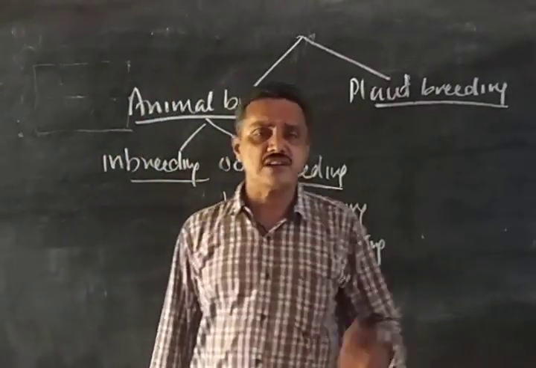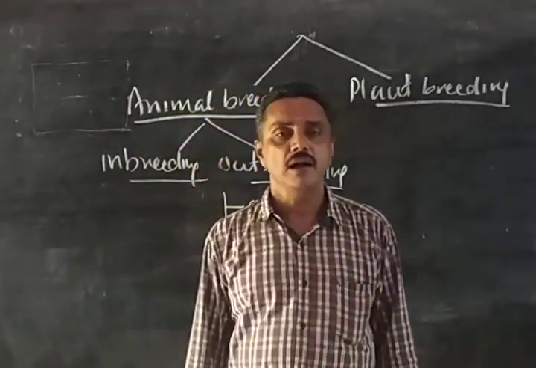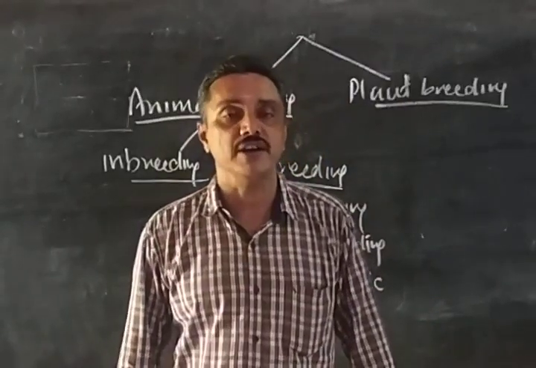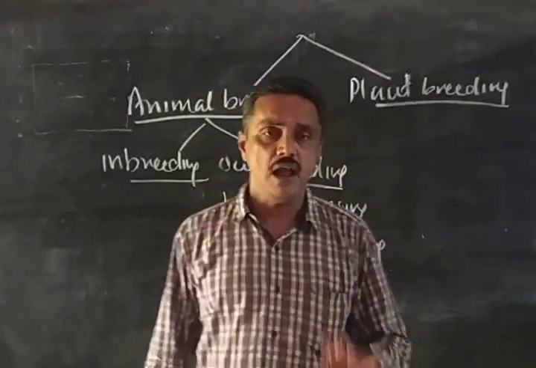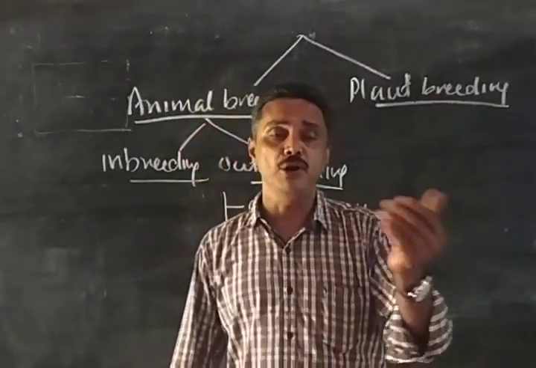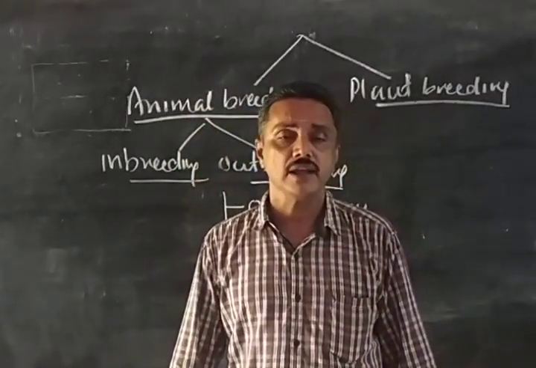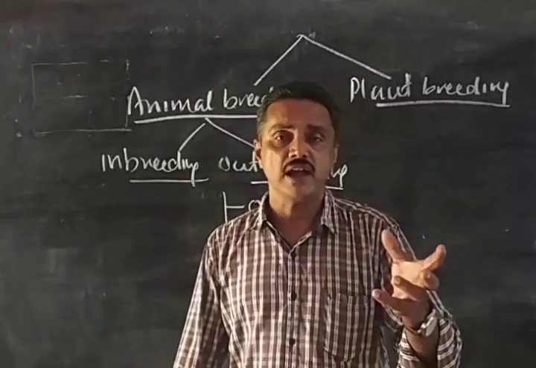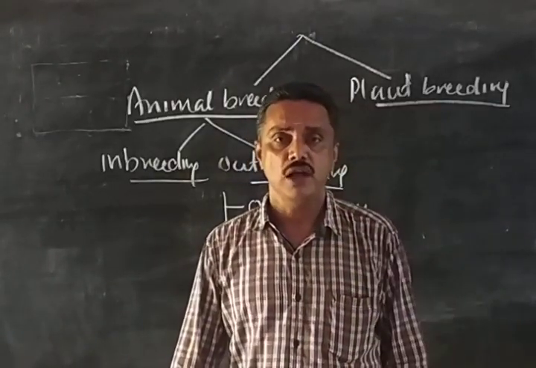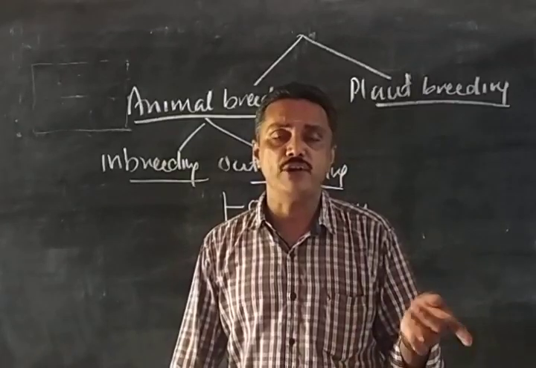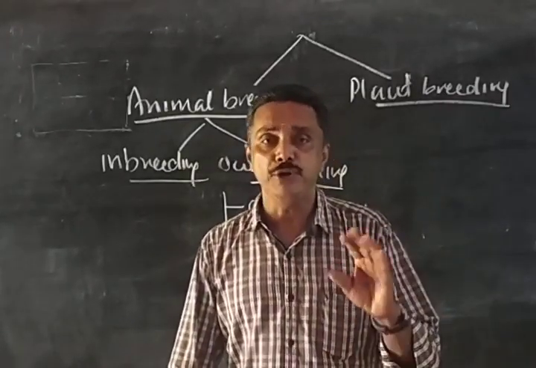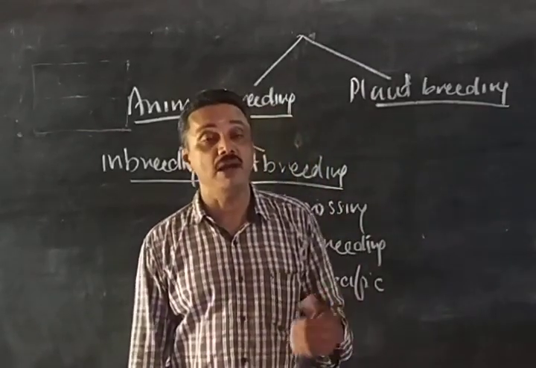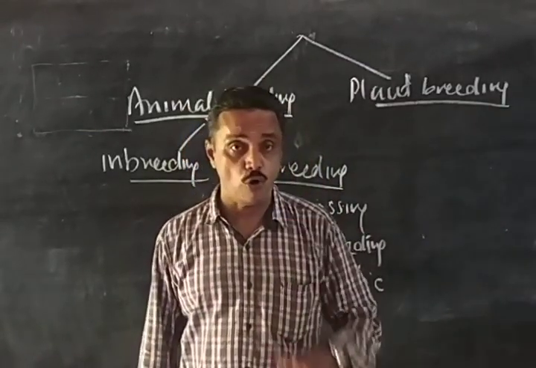Then comes the latest concept called MOET, multiple ovulation embryo transfer technology, the latest achievement in animal breeding. In this process, by using hormones like follicle stimulating hormone, FSH, we produce numerous ova in a female animal instead of one ovum.